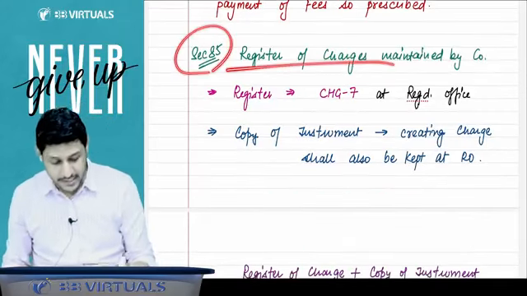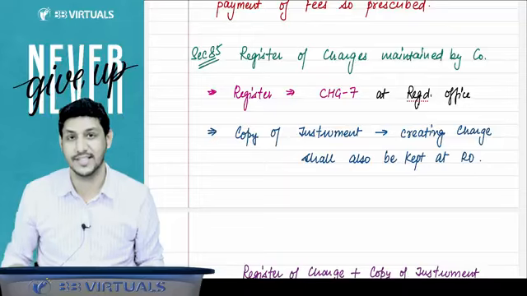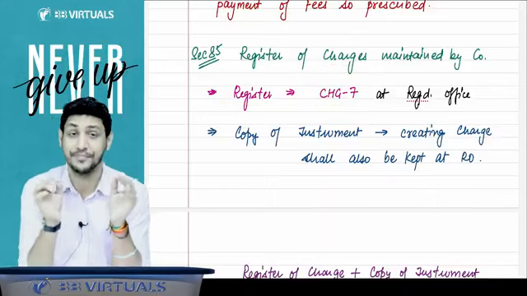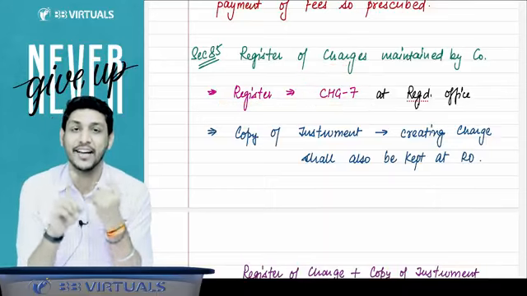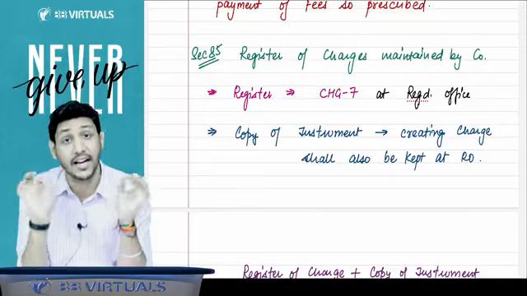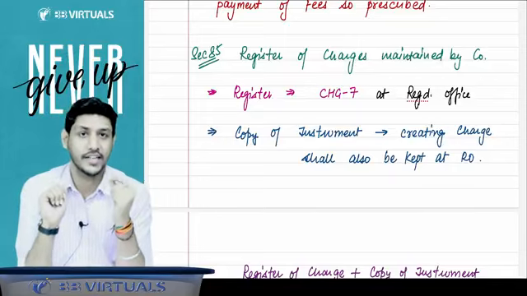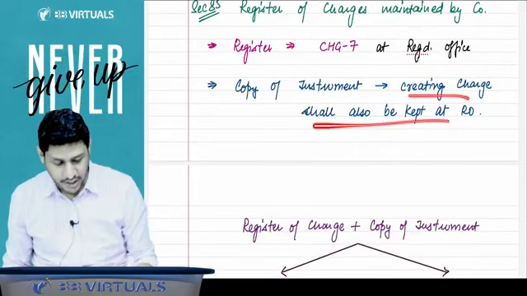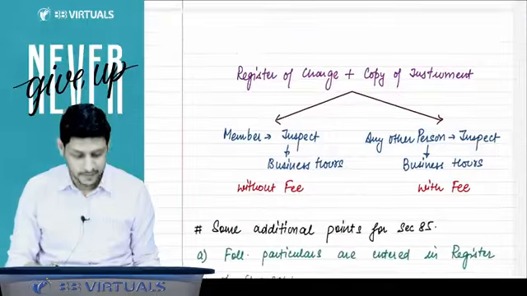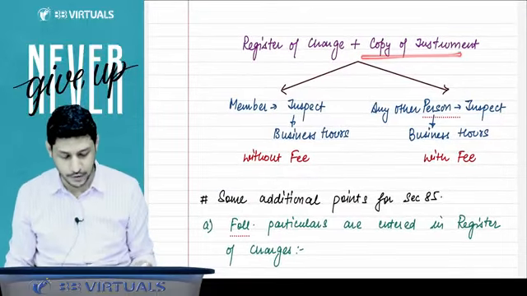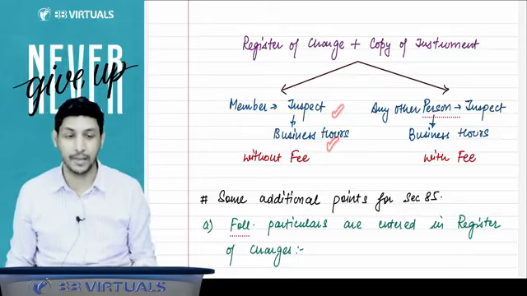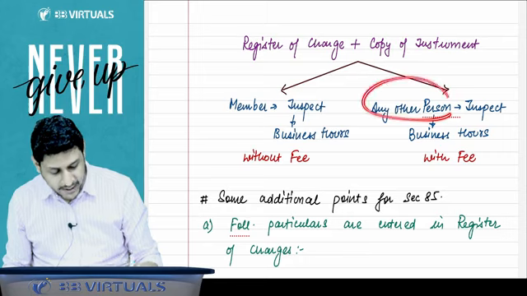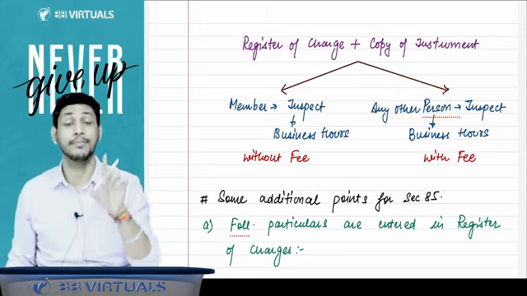Then section 85 says that the company also has to maintain a register of charges, in form number CHG 7, and the company has to maintain this register at the registered office only. These points are important for MCQs as well. The copy of the instrument creating the charge shall also be kept at the registered office. Members can inspect the register of charges and the copy of the instrument during business hours without any payment of fees. Any other person can also inspect during business hours, but they have to pay the fees.